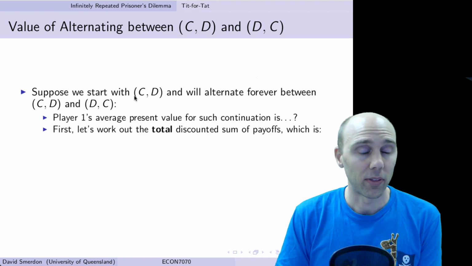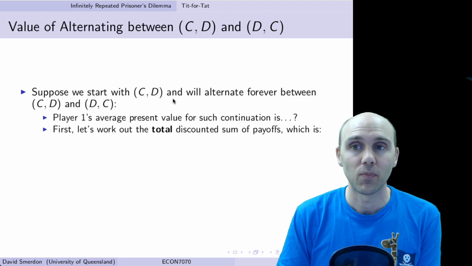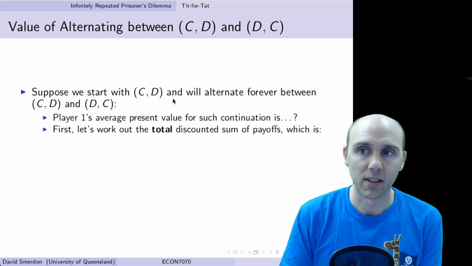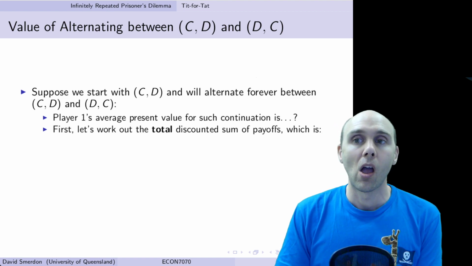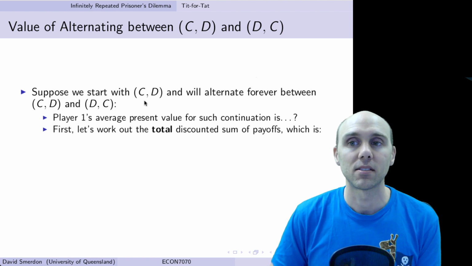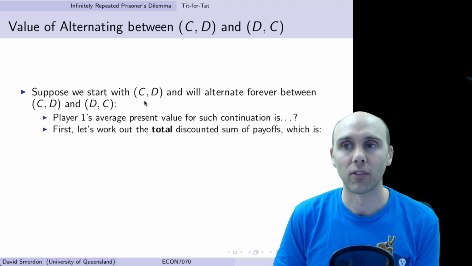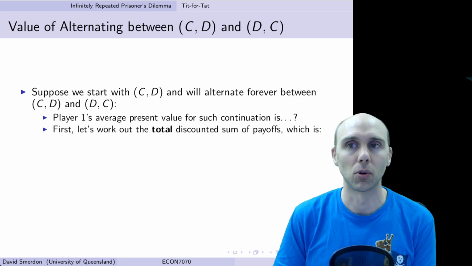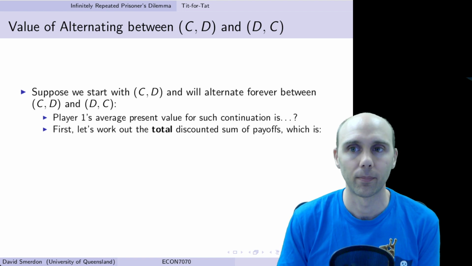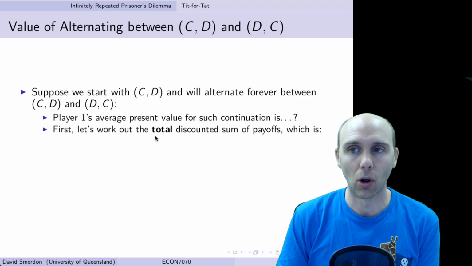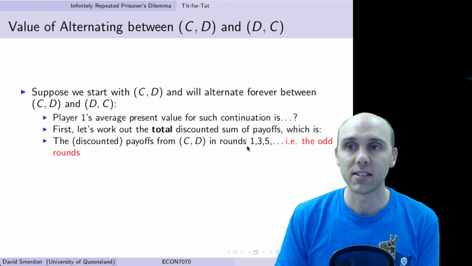Suppose we start with me playing C and you play D, and we alternate forever. Next period I play D, you play C, and so forth. What we want to know is how to calculate player one's average present value for such a continuation, or the average discounted sum of payoffs for this sort of loop that we have. Well, first we'll work out the total discounted sum of payoffs, which is, well,